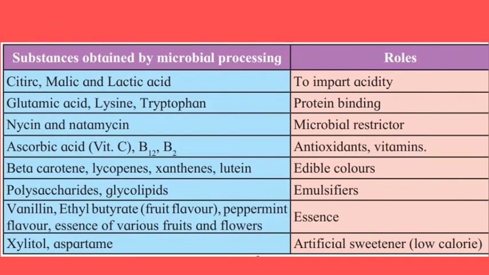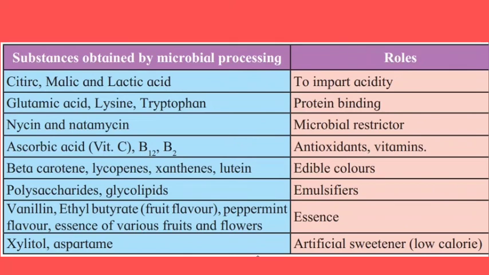Next we will see some of the substances which are obtained by microbial processing and what the role of these substances is in our life. Here are the substances obtained by microbial processing, and in the other column the roles are explained. The first one is citric, malic and lactic acid. These acids are produced by the microbial process and are used for imparting acidity to food products.